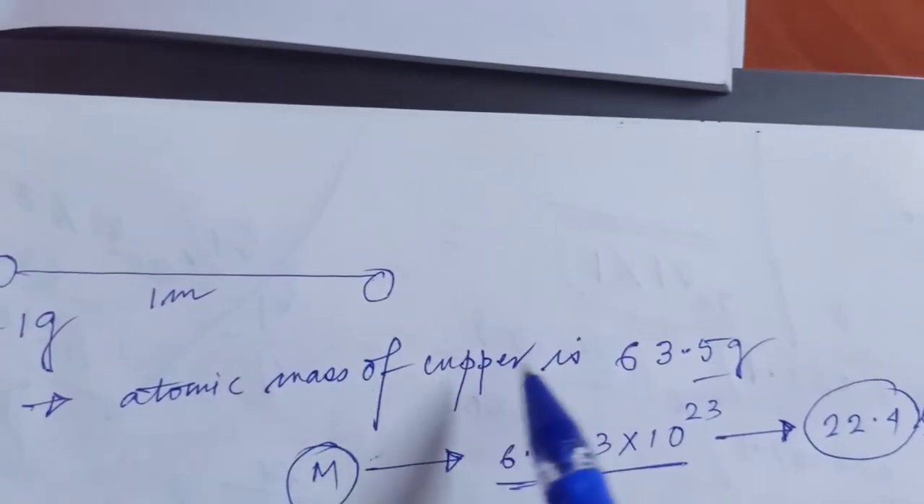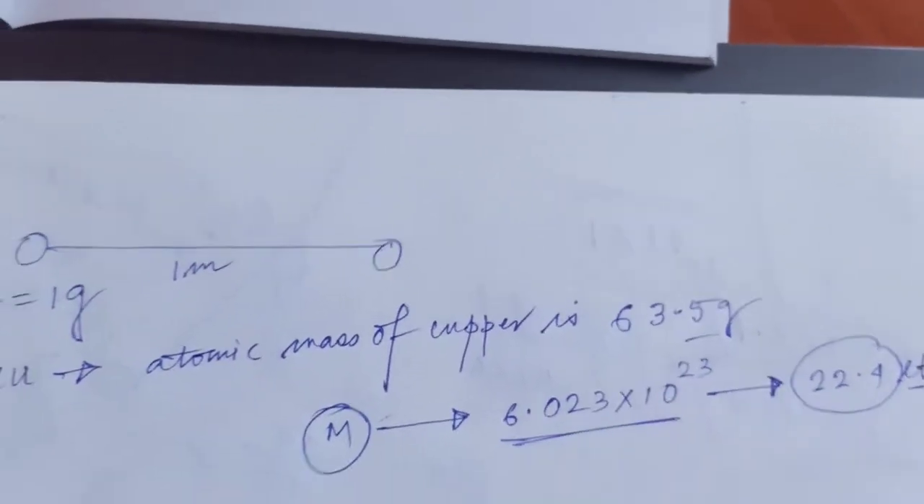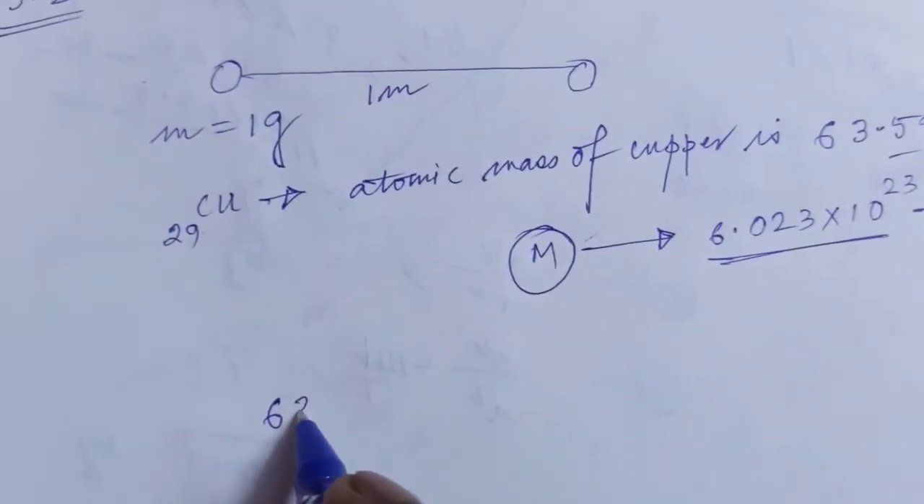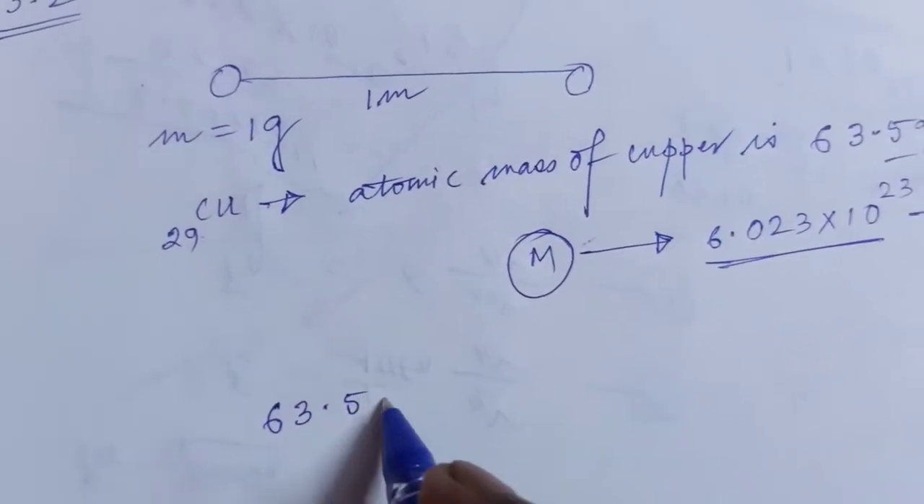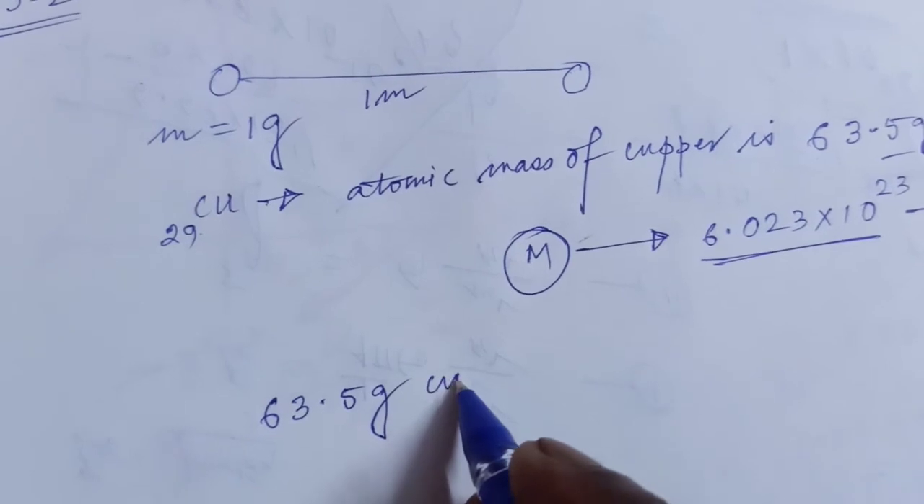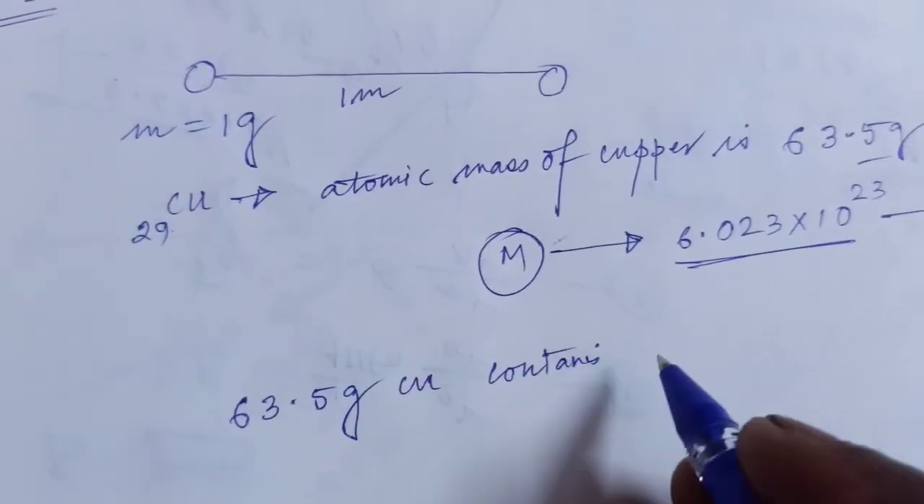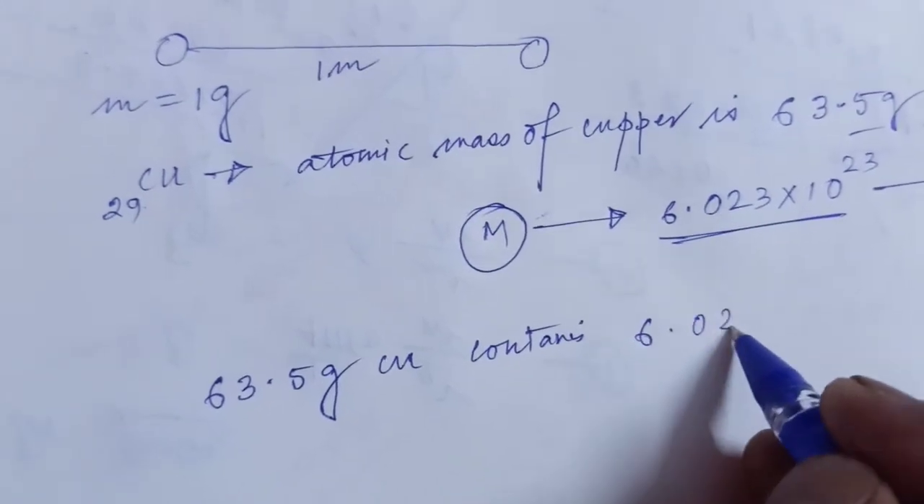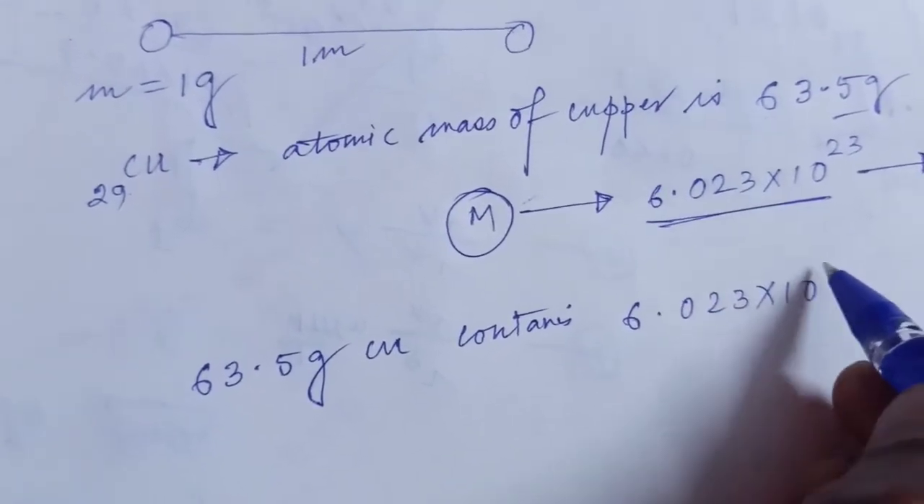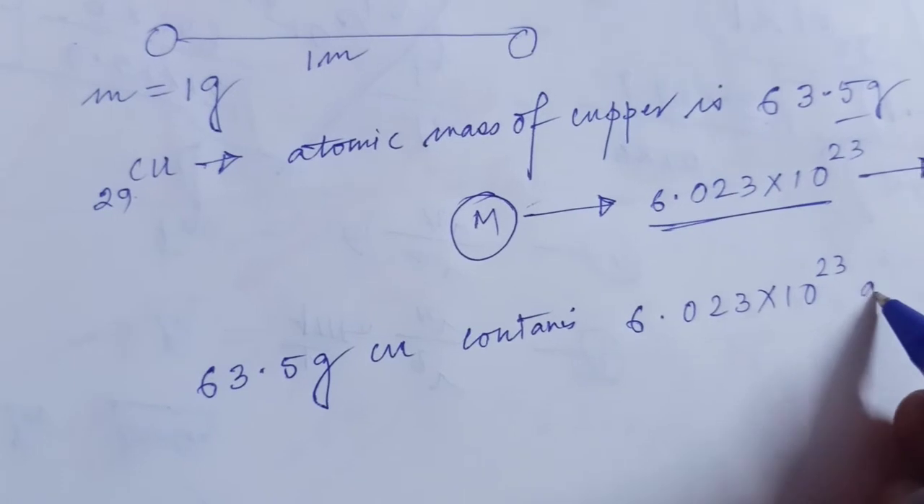So here the atomic mass is 63.5 gram. So 63.5 gram of copper contains 6.023 into 10 to the power 23 atoms of copper.